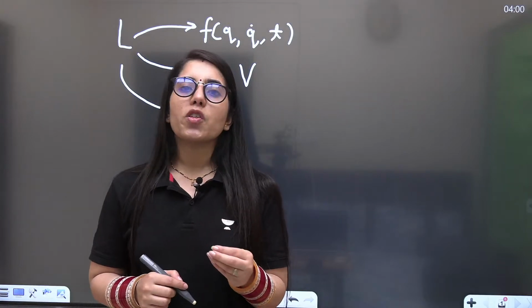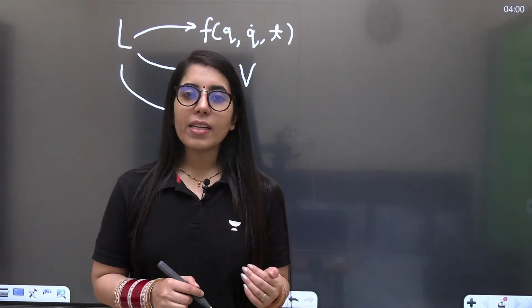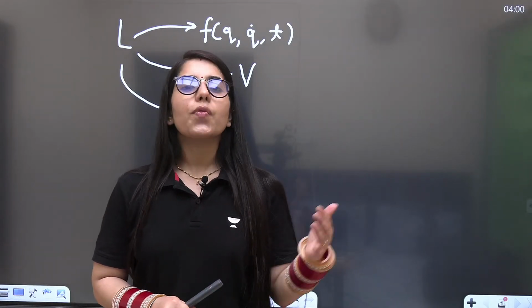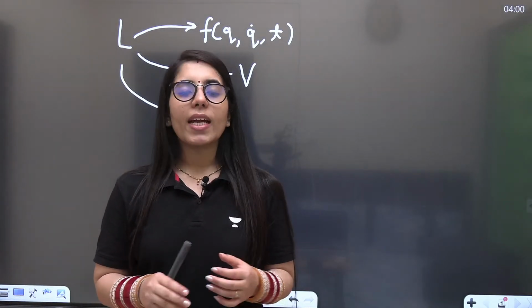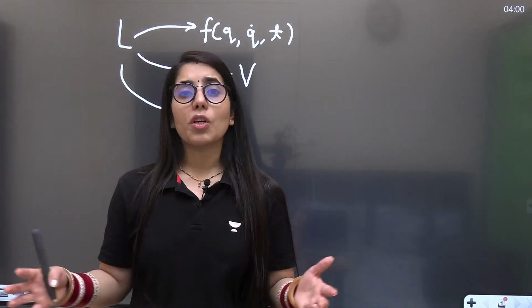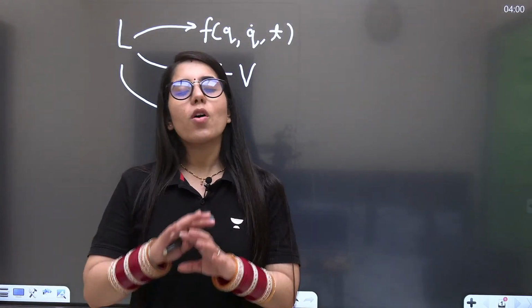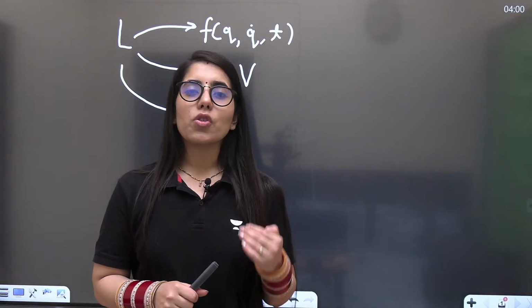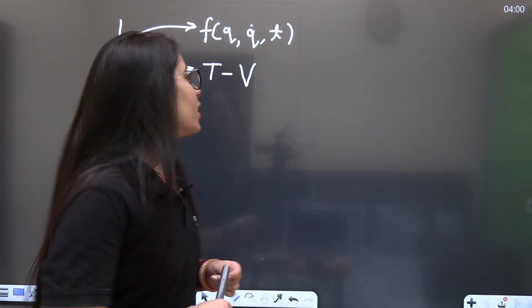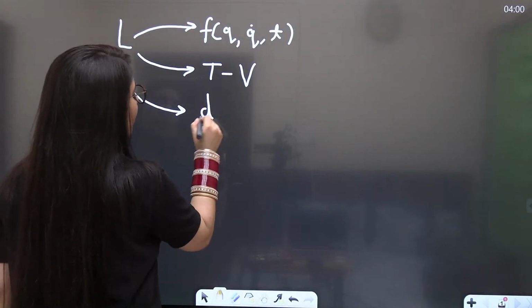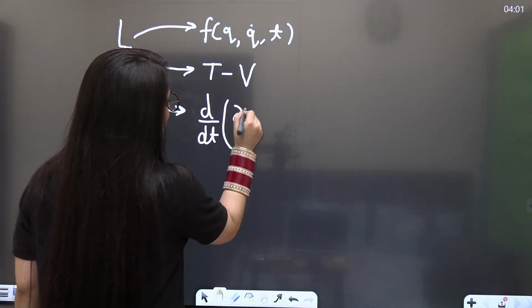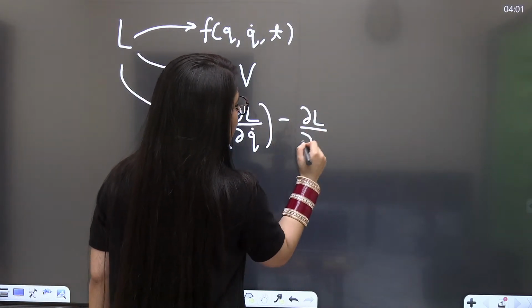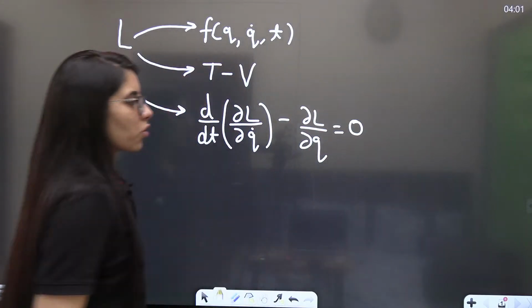Wherever it's easy for you to write the kinetic energy and potential energy, and easily write the Lagrangian, you can go for the equation of motion and get the information about the system, anything, whatever you want to know. So this is the solution of all these different types of problems, and that will help you a lot to solve the questions quickly, easily and in less time. So let me just tell you about it. It's going to be d by dt of delta L upon delta q dot minus delta L upon delta q equal to 0. This is the equation of motion.